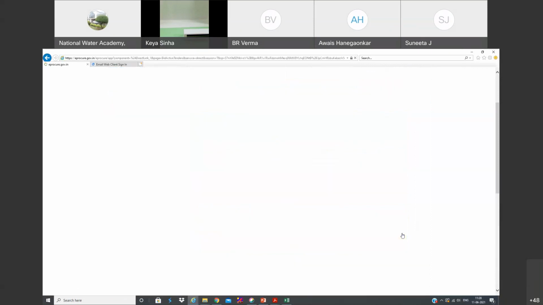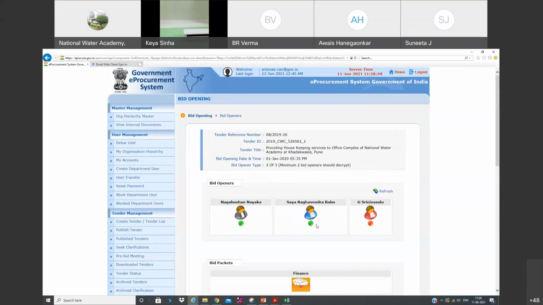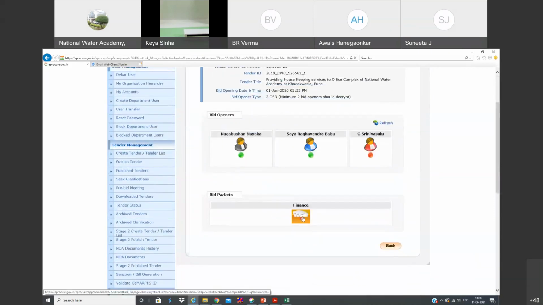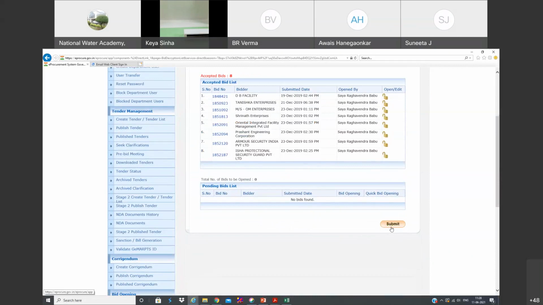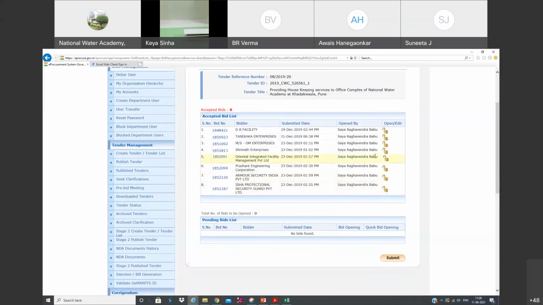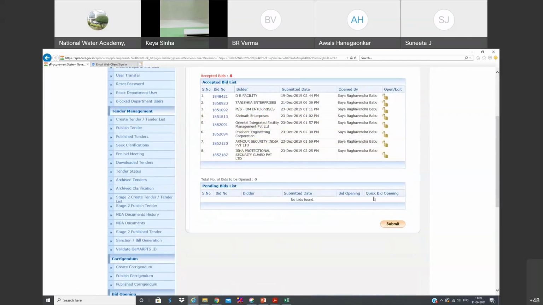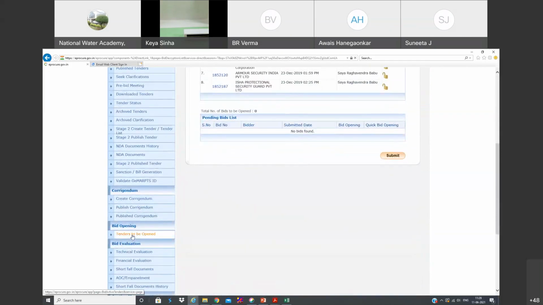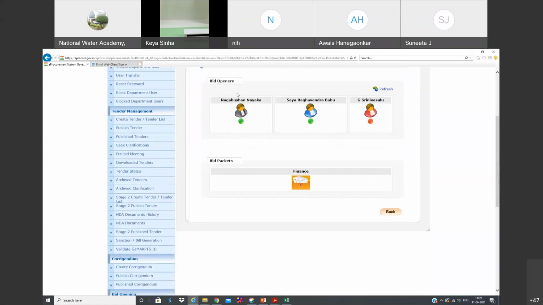So you can go to that one, and of course, minimum 2 bid openers are required. Actually, this is another tender. Sorry. Anyway, for us only we need just demonstration. You can even see who has opened this one. And to open, anyway, minimum 2 are required. And from this, you can easily see that 2 persons are already logged in from their respective accounts and they have encrypted.